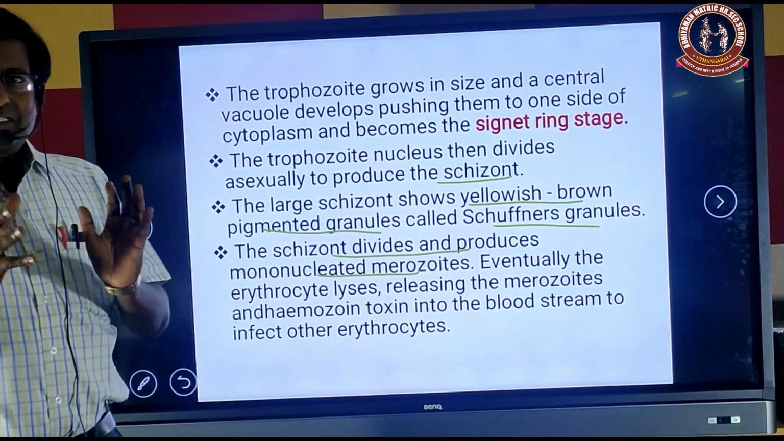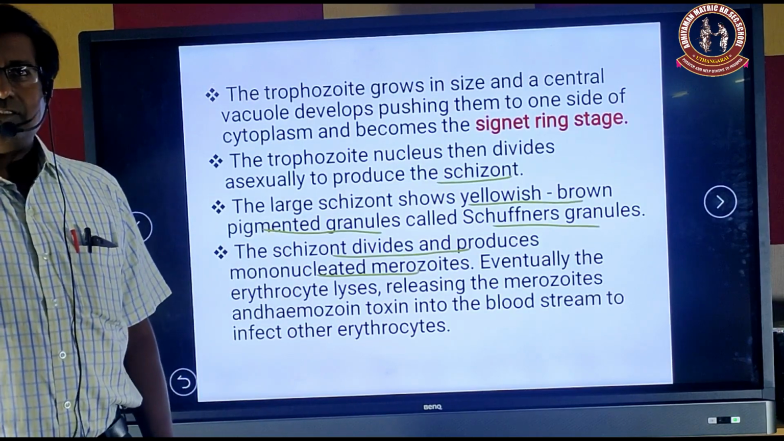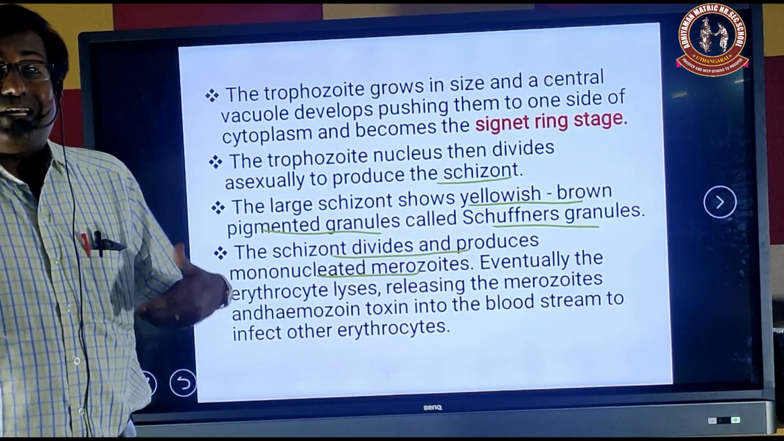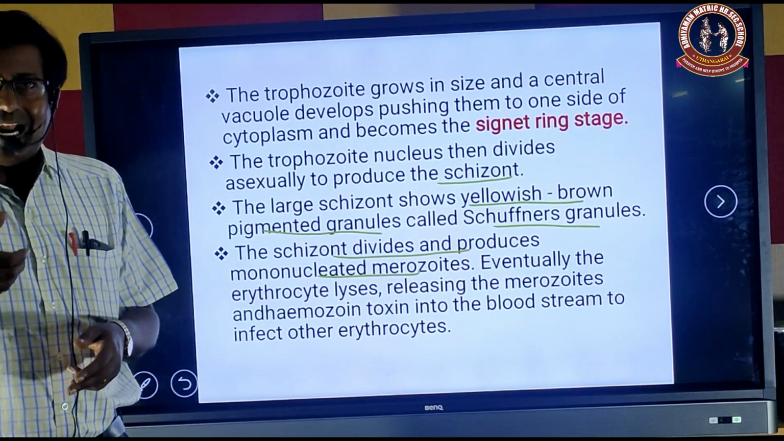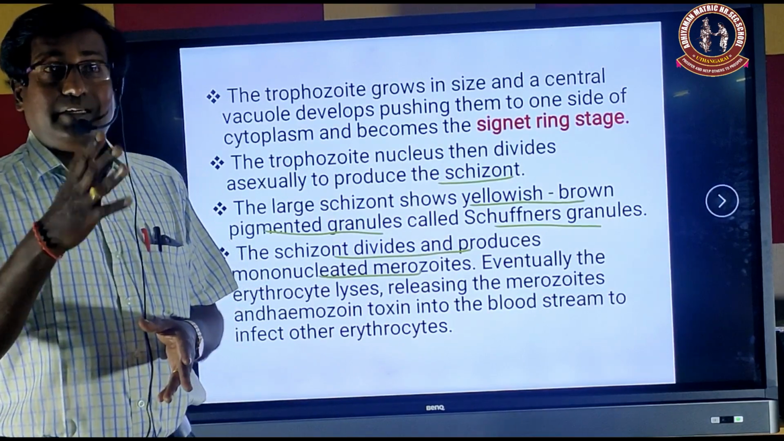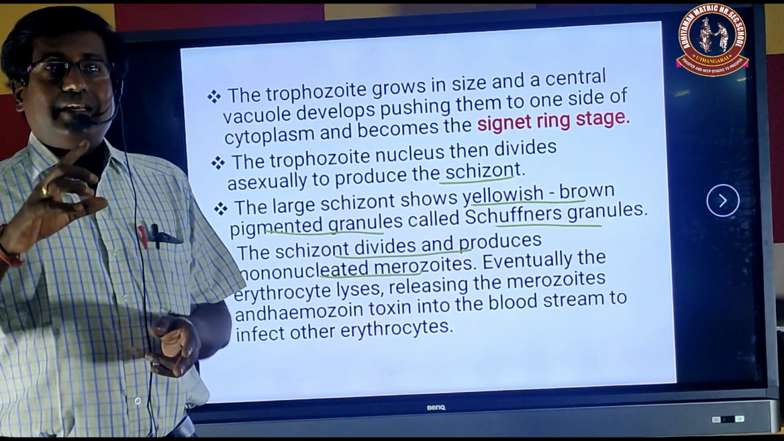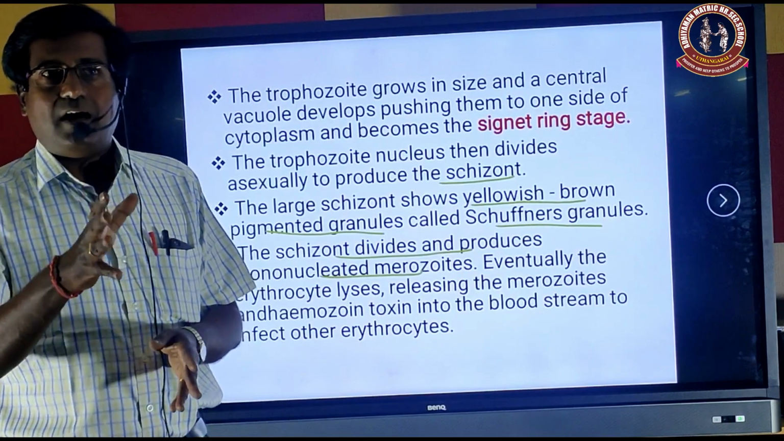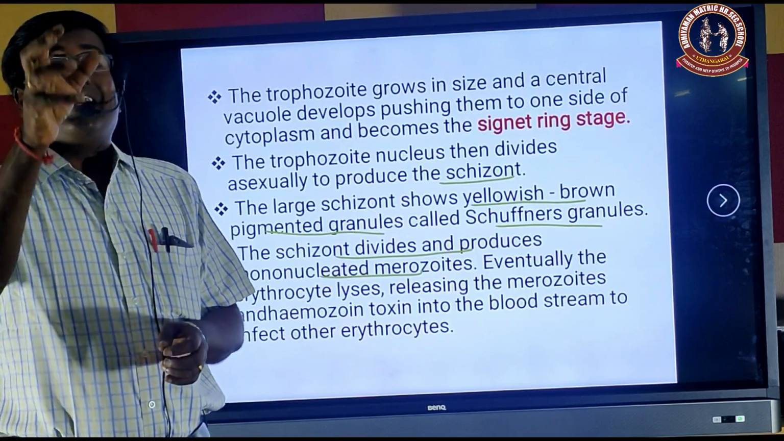Then once upon a time, what happens to the RBC? It bursts. The merozoites and hemozoin granules, everything, come into the blood. At that time the person has a heavy fever. The release of merozoites and hemozoin granules from the RBC takes different time intervals. That may be 36, 48, or 72 hours, because that is the time the Plasmodium takes to complete its life cycle. Why are there different times? Because each and every species takes a different time to complete its life cycle.